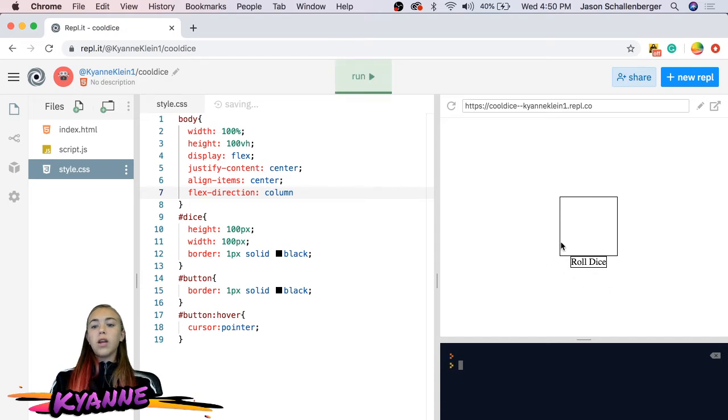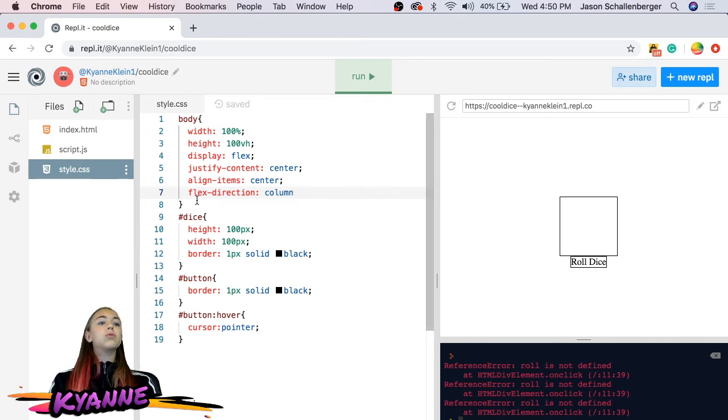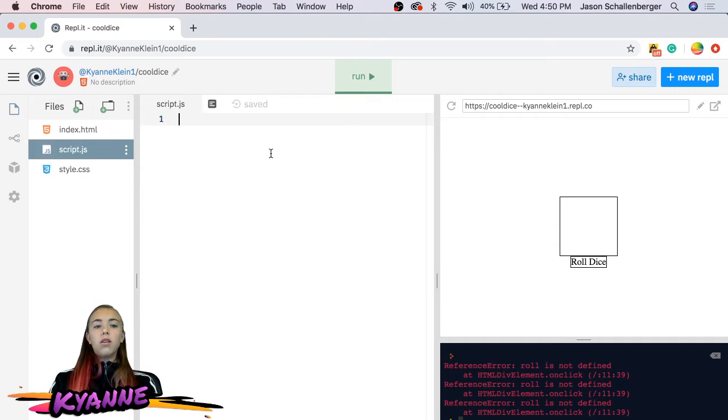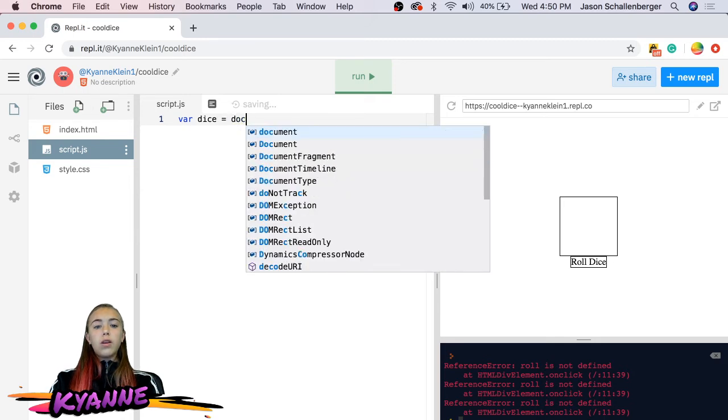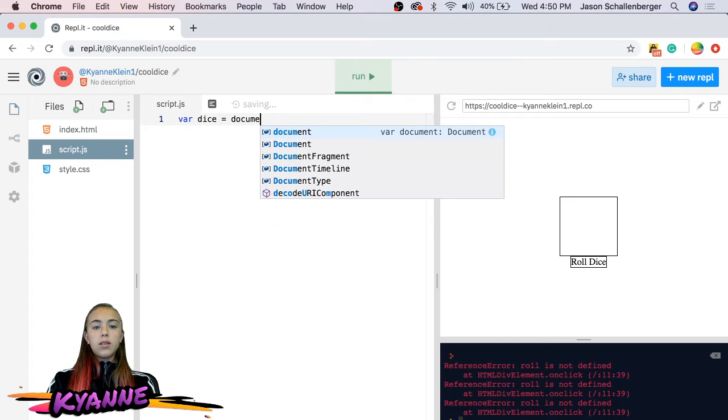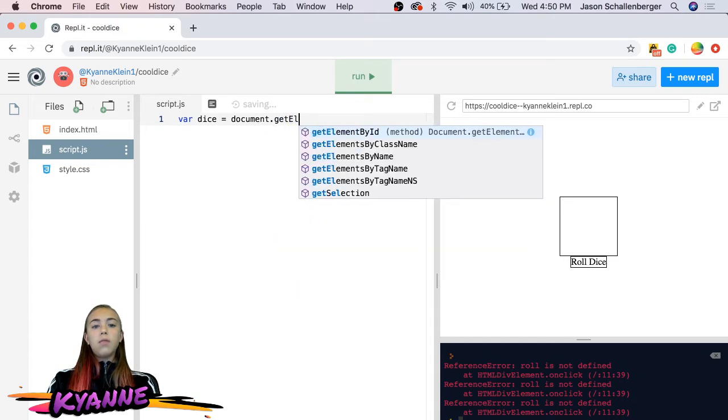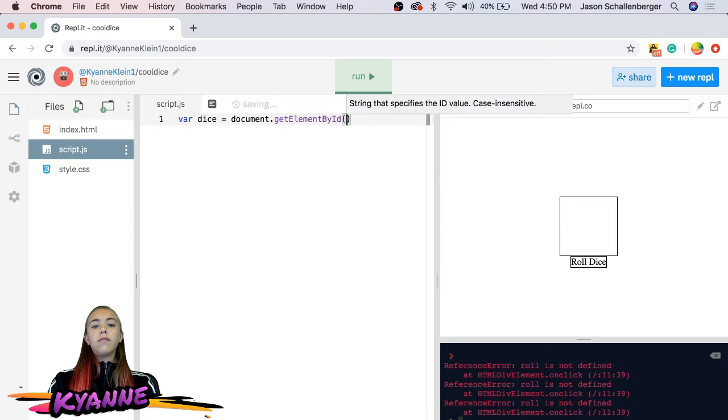So, we have this all set up, but when we click on it, nothing happens, right? That's where we're going to use the JavaScript and write our function to make it work. So, in JavaScript, you can create things called variables. We just use var for short. But we're going to create a variable called dice, where we say document.getElementById, and it was called dice.